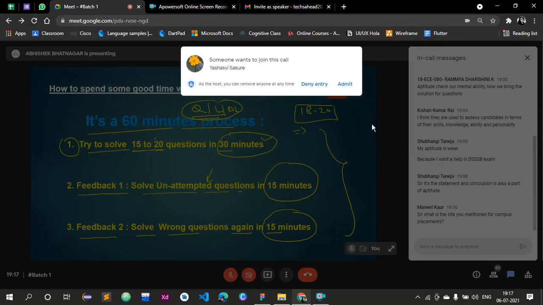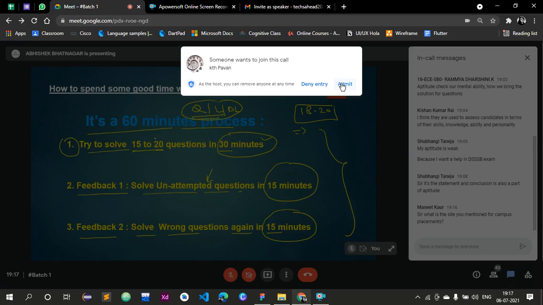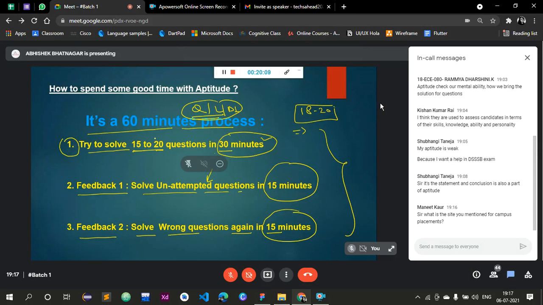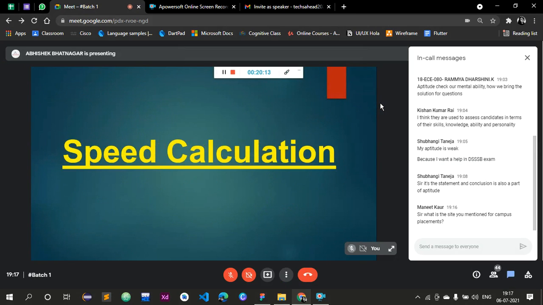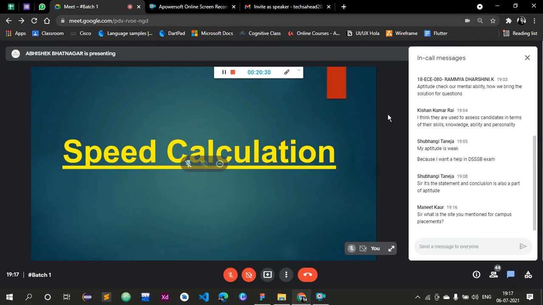If you regularly solve 18 to 20 questions on a per day basis, which site did I mention? I mentioned IndiaBix. I can show you again. First site is IndiaBix, that is absolutely free. Second is Campus Gate, and third is Lofoya. My suggestion is, if you are looking for basics, go for IndiaBix. If you are looking for company papers, go for Campus Gate. And for some difficult level questions, go for Lofoya. So practice from all these sites: IndiaBix, Lofoya, and Campus Gate. Everything is free here.